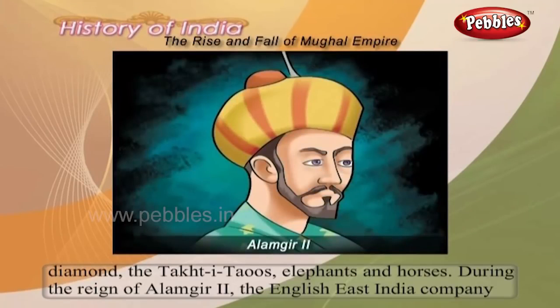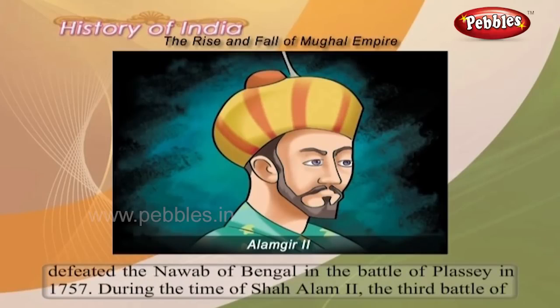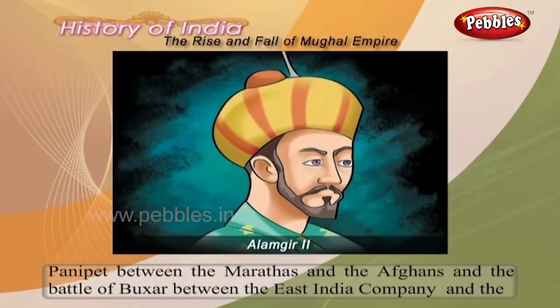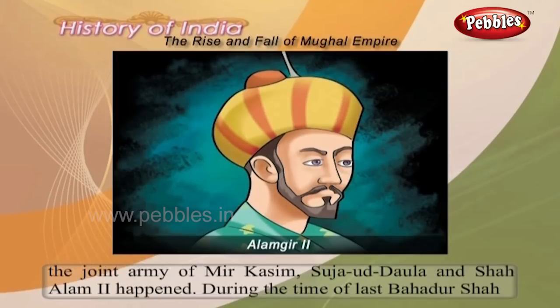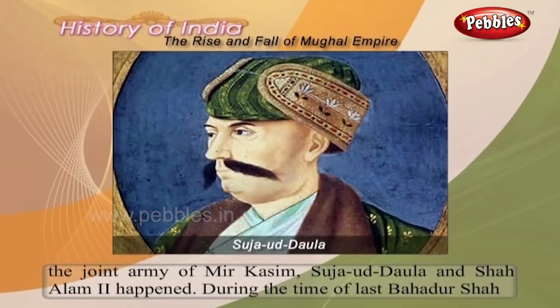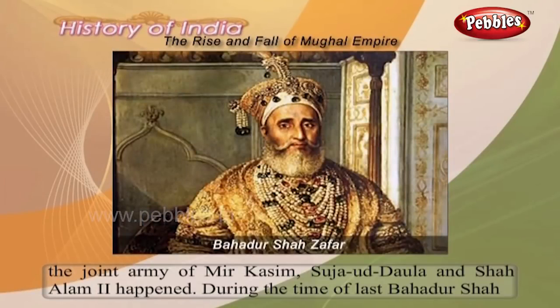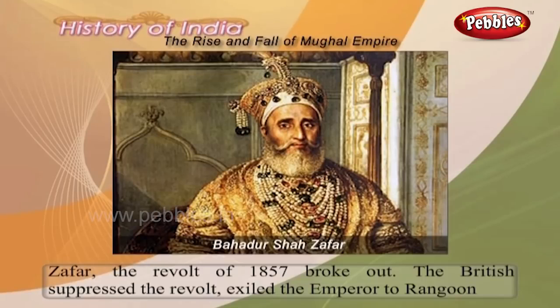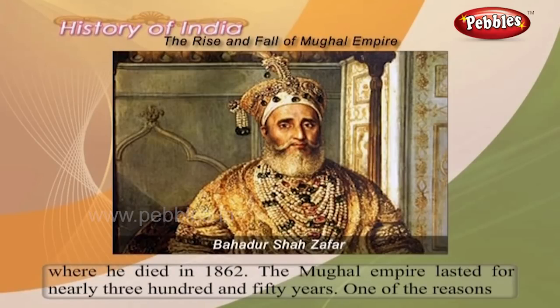During the reign of Alamgir II, the English East India Company defeated the Nawab of Bengal in the Battle of Plassey in 1757. During the time of Shah Alam II, the Third Battle of Panipat between the Marathas and the Afghans, and the Battle of Buxar between the East India Company and the joint army of Mir Qasim, Shuja-ud-Daulah and Shah Alam II happened. During the time of the last ruler Bahadur Shah Zafar, the revolt of 1857 broke out. The British suppressed the revolt and exiled the emperor to Rangoon, where he died in 1862.